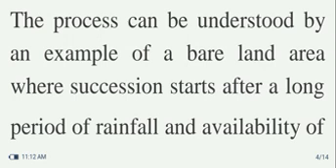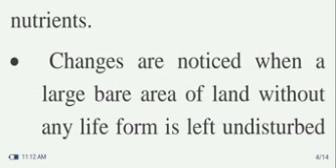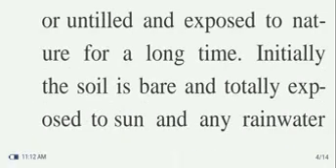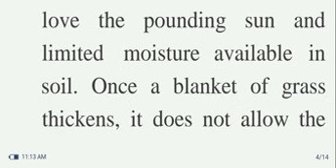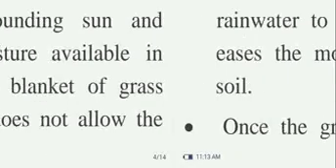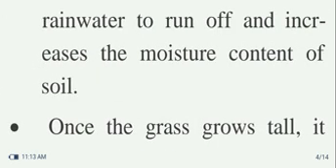The process can be understood by an example of a bare land area where succession starts after a long period of rainfall and availability of nutrients. Changes are noticed when a large bare area of land without any life form is left undisturbed or untilled and exposed to nature for a long time. Initially, the soil is bare and exposed to the sun, and any rainwater would run off with little water being absorbed by the soil. In such conditions, grasses will grow that love the pounding sun and limited moisture available in the soil. Once a blanket of grass thickens, it does not allow the rainwater to run off and increases the moisture content of the soil.